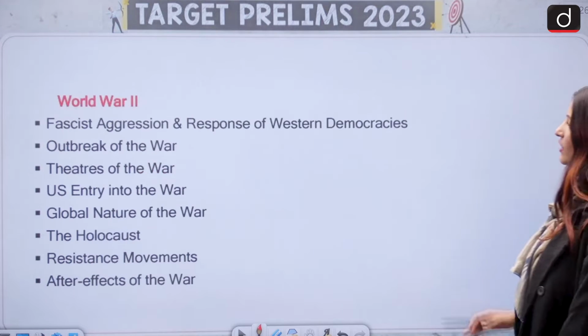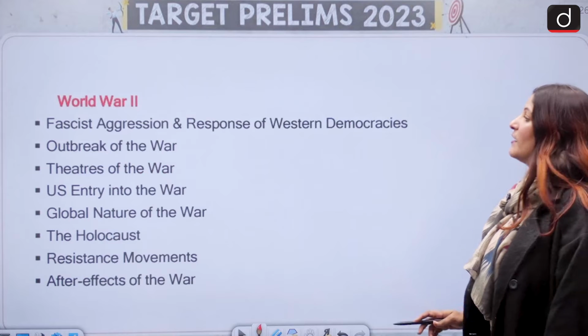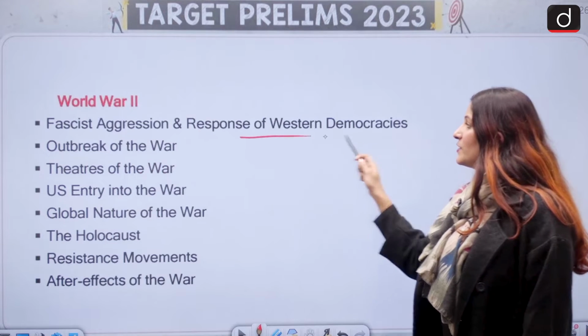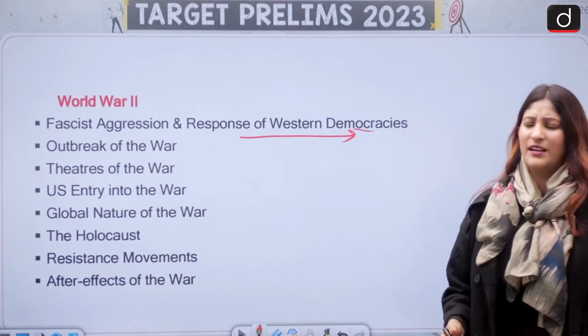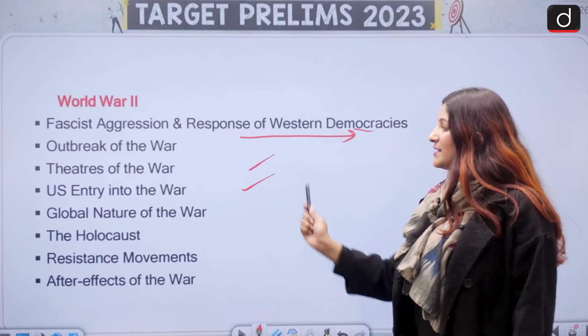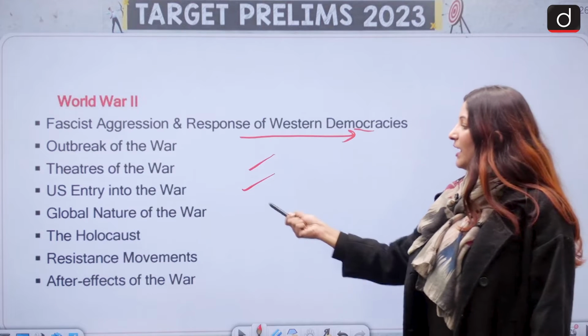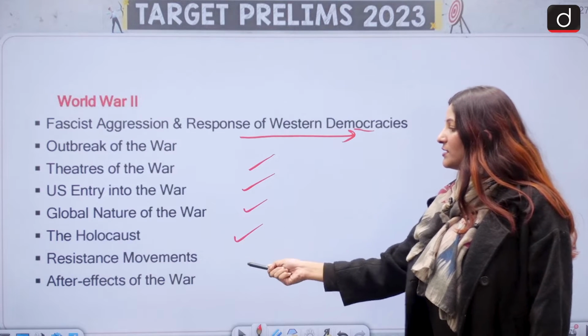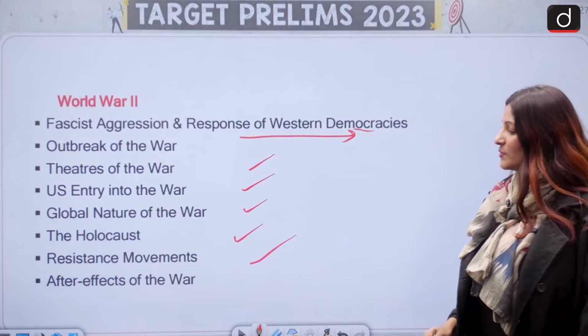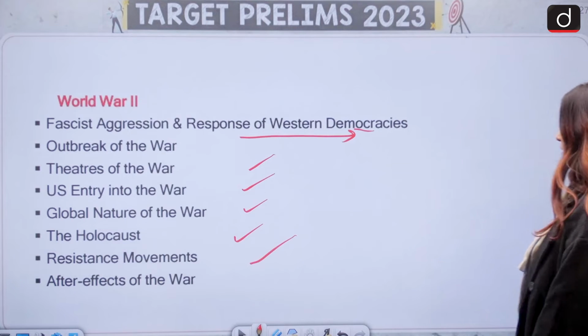Moving ahead, now let's talk about World War II, in which fascist aggression and response of the Western democracies, the outbreak, threats of the war and US's entry into the war. Apart from that, global nature of the war, the Holocaust and resistance movement, after effects of the war.